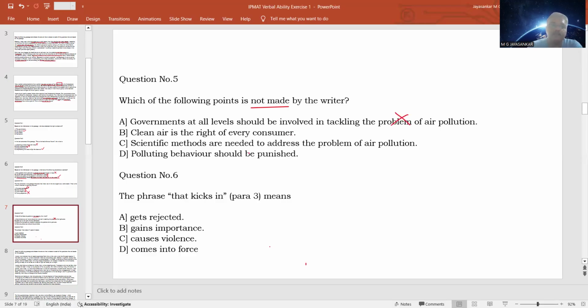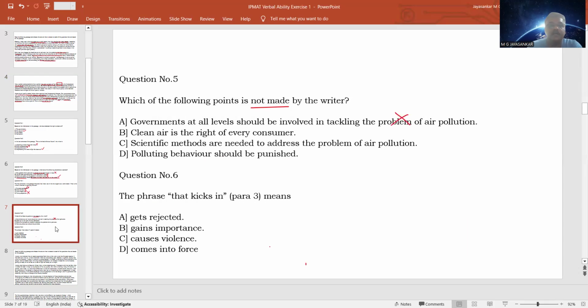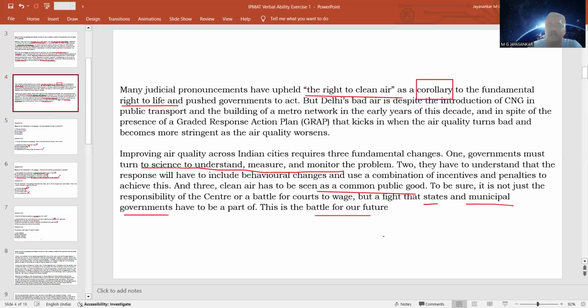Option C, scientific methods are needed to address the problem of air pollution. This is very clearly stated by the author in the last paragraph, that the governments have to turn to science. Since this is clearly stated, this is not our answer. Option D, polluting behavior should be punished. This again is stated in the last paragraph. There has to be behavioral changes, and use a combination of incentives and penalties.